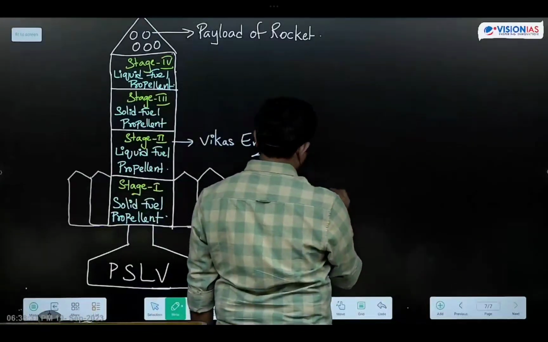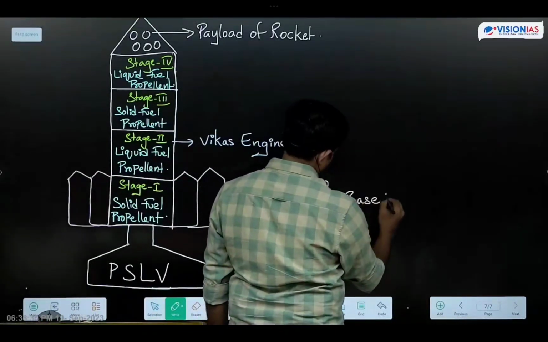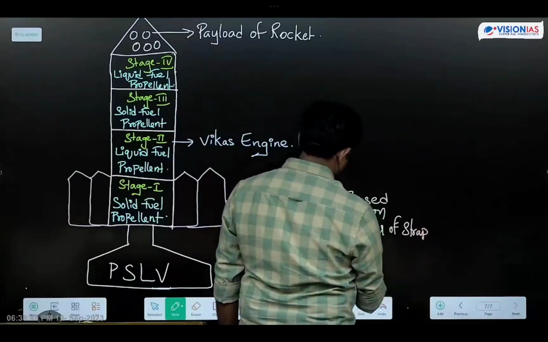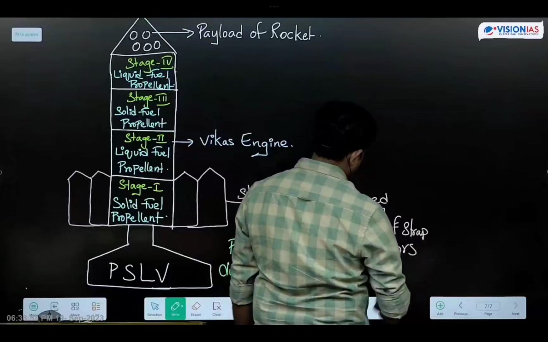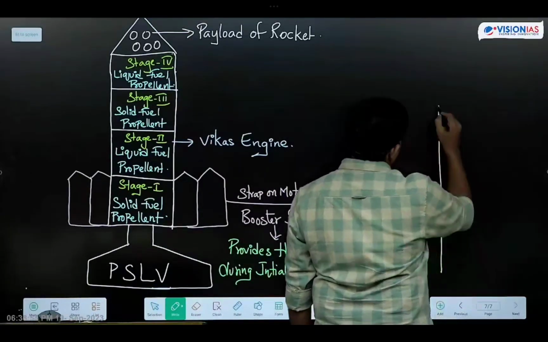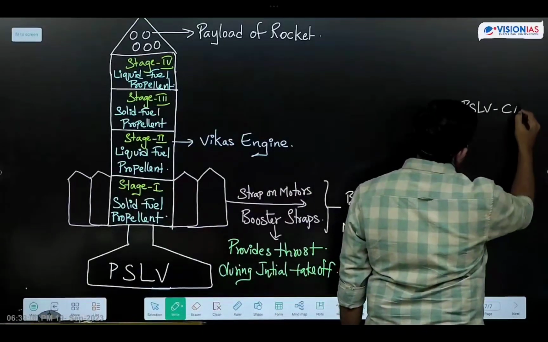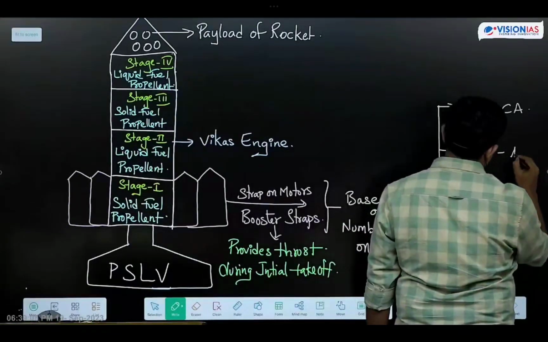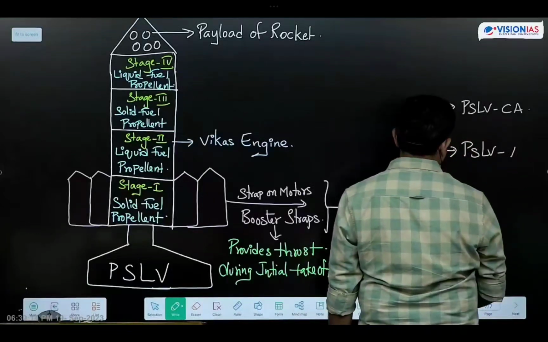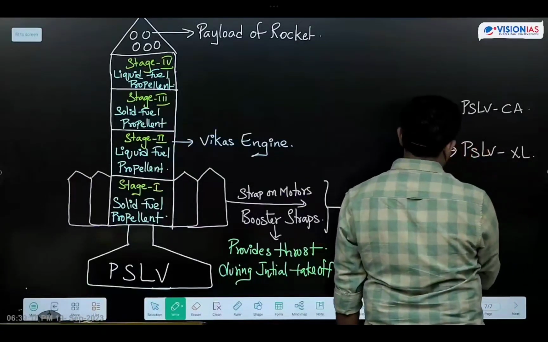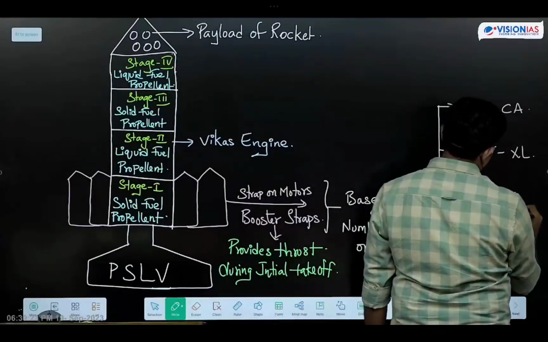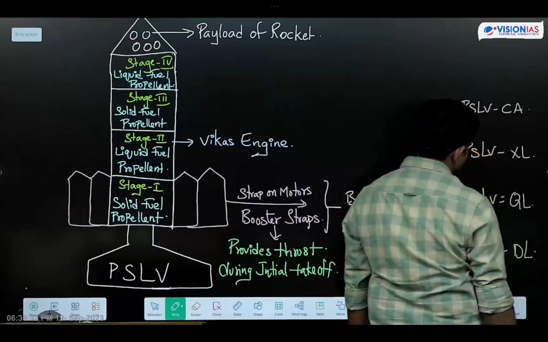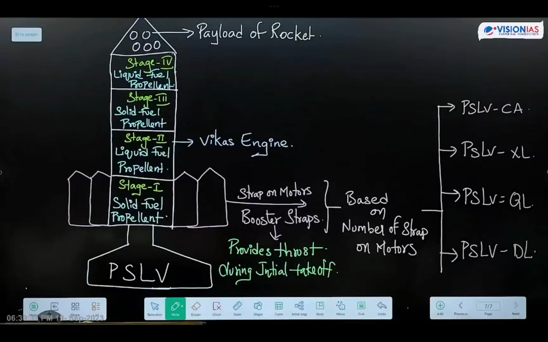Based on the number of strap-on motors of the rocket, PSLV is categorized into the following types: PSLV CA, PSLV XL, PSLV QL, PSLV DL.